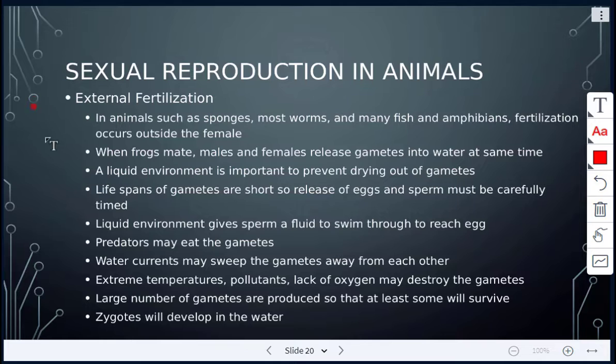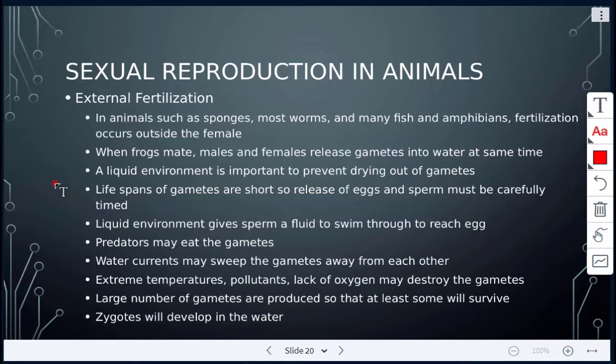An example is frogs. When frogs mate, both the male and the female release their gametes into the water at the same time. It's very important that they have a liquid environment so that the gametes do not dry out. So one of the requirements here is a moist environment for the gametes to survive.